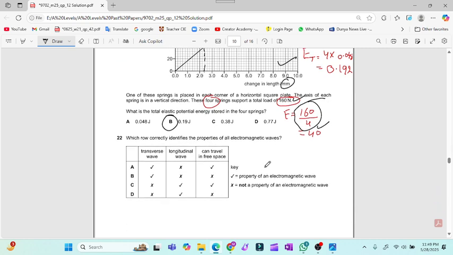Now question number 22. That is a very easy question. These are the properties of electromagnetic waves. Electromagnetic waves are transverse waves. They are not longitudinal waves, and they can travel in free space. For question number 22, straightforward, option A is the valid option.